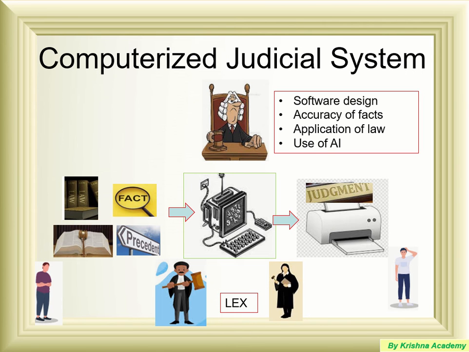Now the question is whether it is somewhere in use or not. No, for directly delivering justice, it is nowhere used. The limitations are software design. How effective a software design we have done for this, how much accuracy of fact we are providing to the computer, how we have applied the law, and the use of artificial intelligence in the computer itself, learning by its own past interpretation of judgments and data.